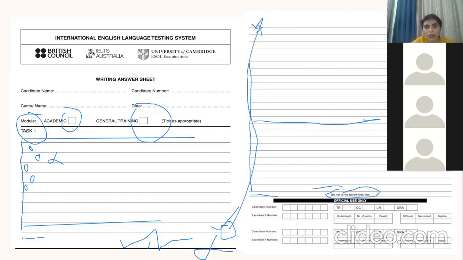Okay, so now let's move on to the doubt, which is what is academic and GT. So we have two types of IELTS, which is IELTS academic and IELTS general training. IELTS academic is given by those who have to do further studies in some college. And GT general training is given by those who want to go for a work visa and those who want to work. Academic is for students, and general training is for the one who wants to apply for PR also. They also give general training. I hope I'm clear.